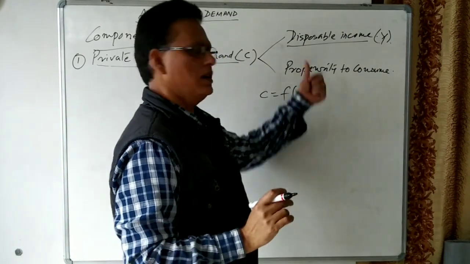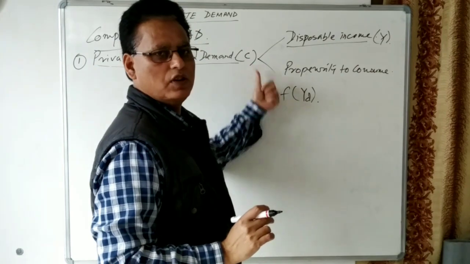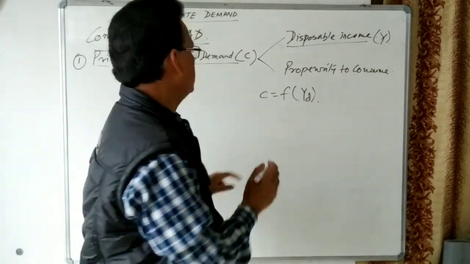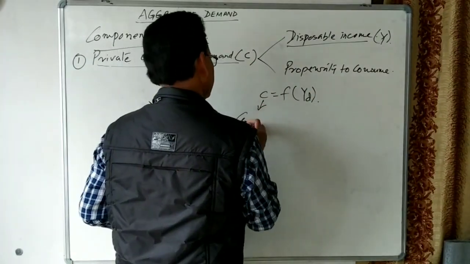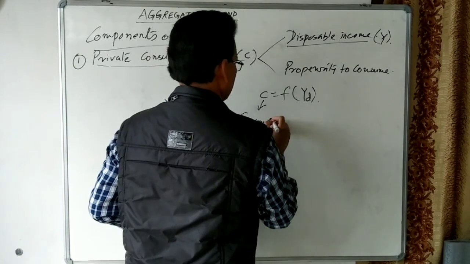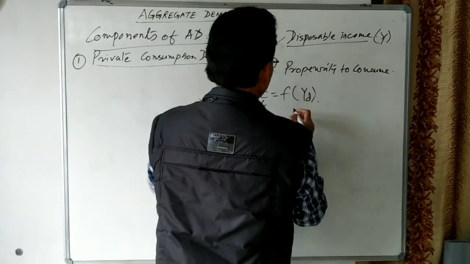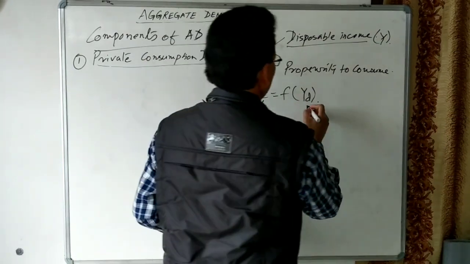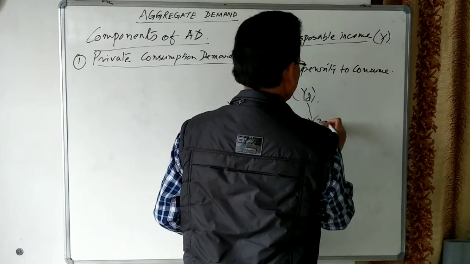If income increases, consumption will also increase. This C means consumption. F establishes the relation. This is disposable income.